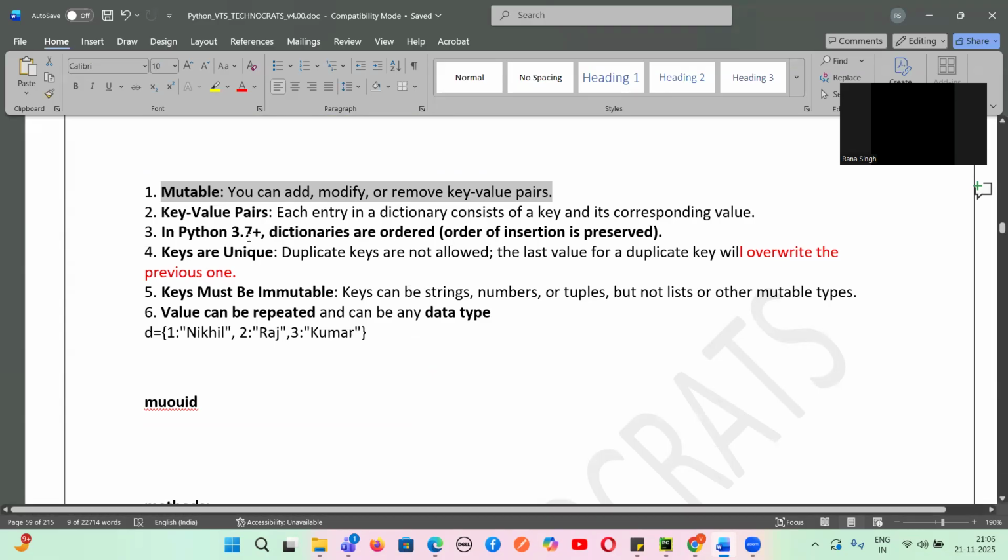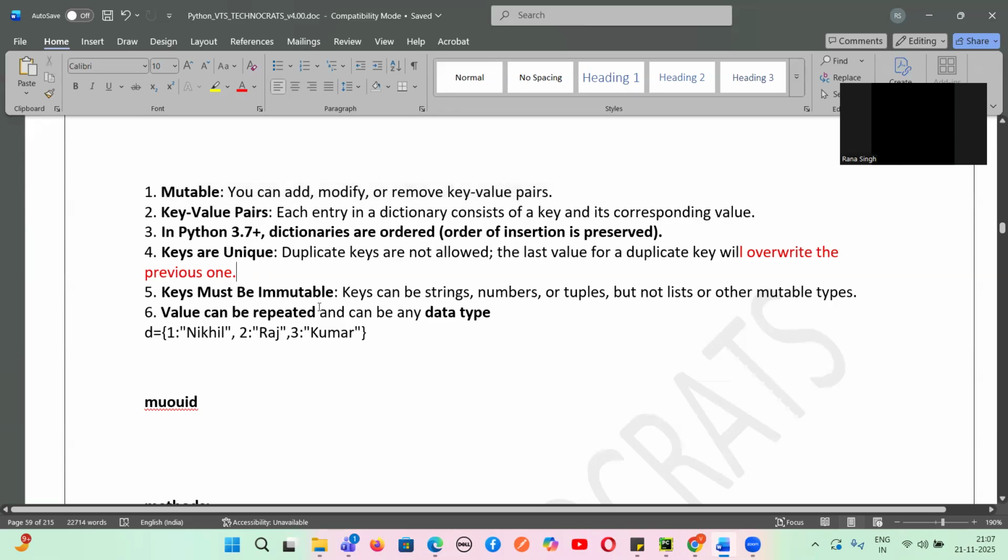From Python 3.7 version and above, dictionaries are ordered. That means it preserves the order of insertion. Next is keys are unique. That means duplicate values are not allowed for the keys. The last value for a duplicate will override the previous one. This we will understand with the help of a code.